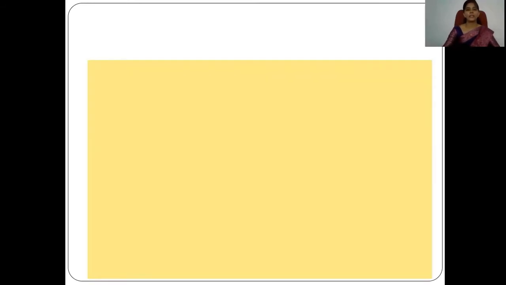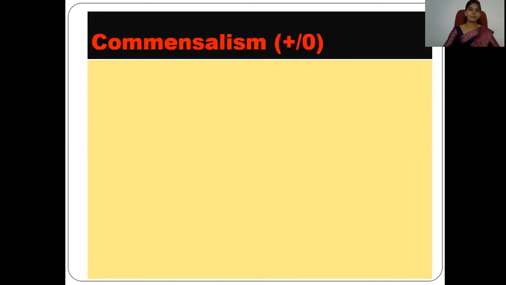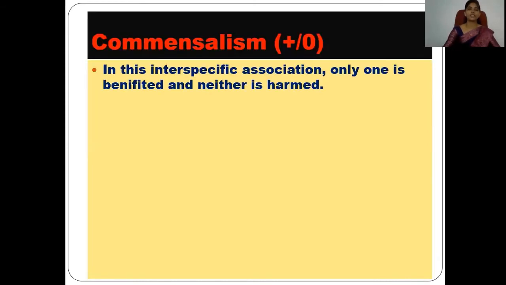Now, after these examples of mutualism, we can move toward the next biotic interaction, which is known as commensalism. Commensalism is indicated by the sign plus and zero, where zero indicates neutral, nothing.